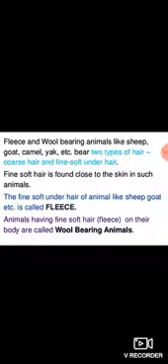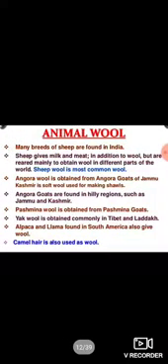Animals having fine soft hair, meaning fleece, on their body are called wool bearing animals. Now let's discuss animal wool. Many breeds of sheep are found in India. Sheep give milk and meat in addition to wool, but are reared mainly to obtain wool in different parts of the world. Sheep wool is the most common wool.